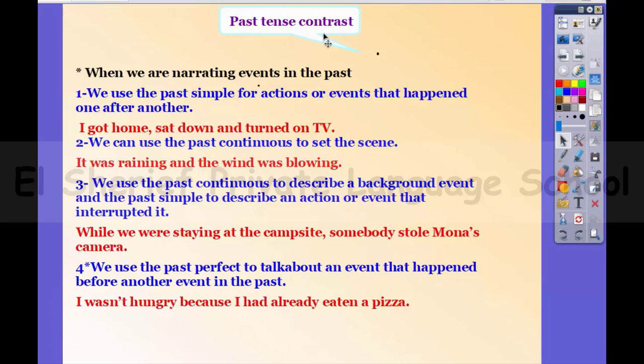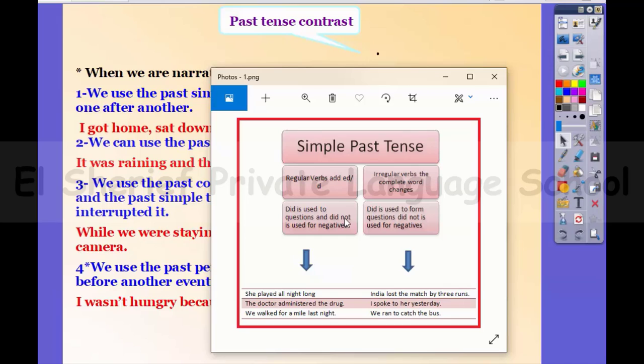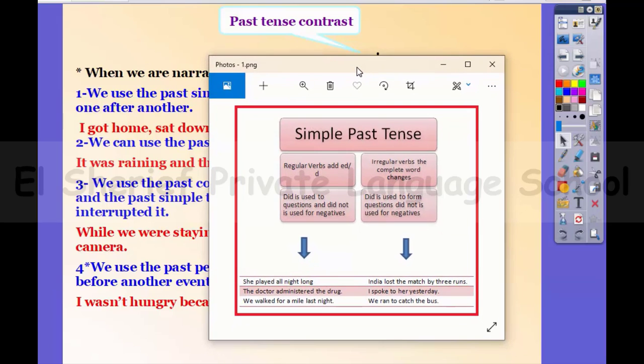The past tense contrast. So in this lesson we are going to study the 3 tenses used to express past events. The first is the past simple tense. The second one is the past continuous tense. And the third one is the past perfect tense. So let's start with the past simple tense. So the past simple tense is the second form of the verb. And of course, we have 2 kinds of verbs. We have regular verbs and we have irregular verbs.